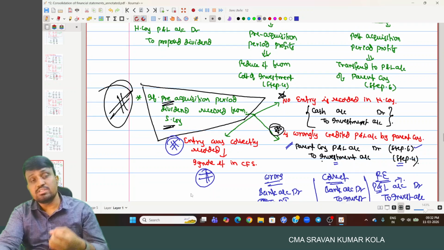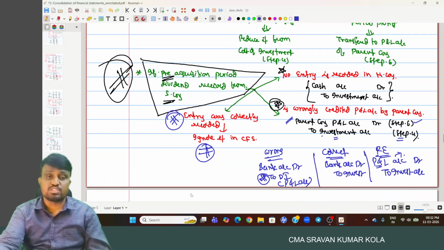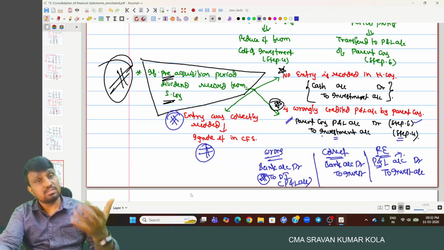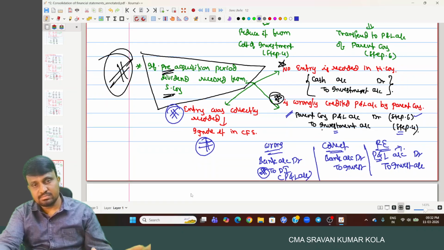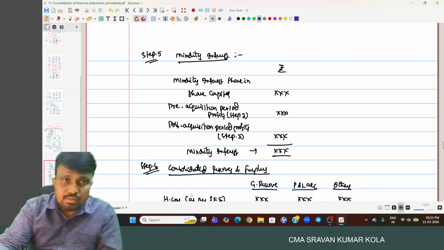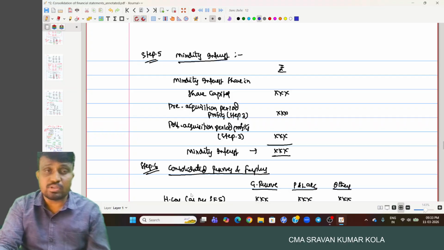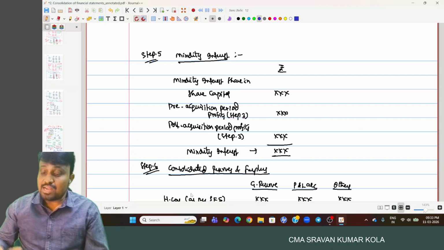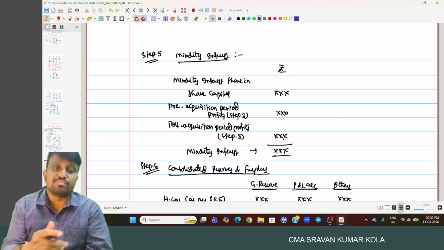What will be the rectification entry? Profit and loss account debited to investment. If the entry was correctly recorded, then no problem, ignore it. Okay, then that is step 4. So we discussed up to step 4. I hope you understood. And coming to the next one, step 5.